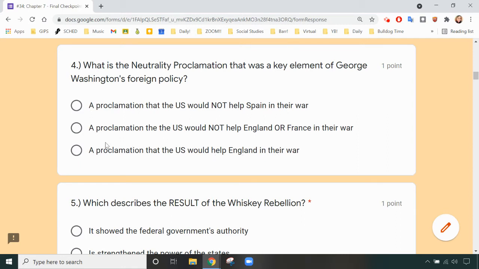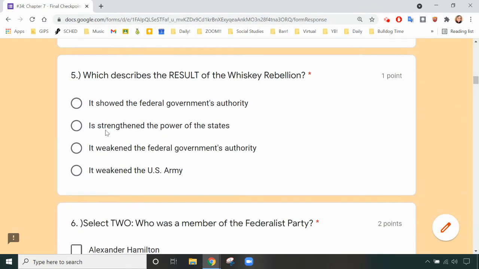Pause, answer, then continue. Number 5, which describes the result of the Whiskey Rebellion? It showed the federal government's authority. It strengthened the power of the states. It weakened the federal government's authority. It weakened the U.S. Army. Pause, answer, then continue.